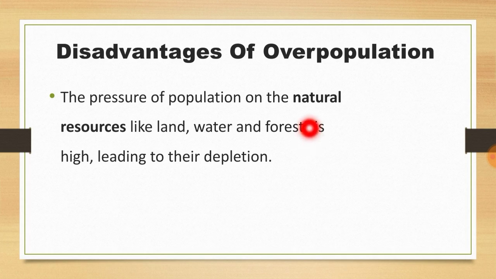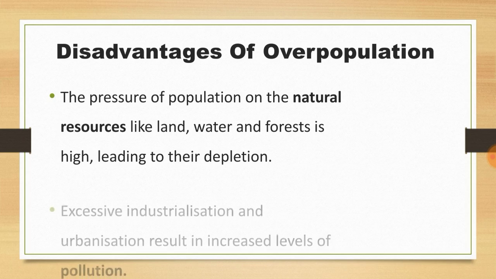So it is risking the natural resources. That is one of the greatest disadvantages. Eventually it will lead to depletion because people need a lot of resources and the region has no capacity to provide so many resources. I hope you understand the concept.